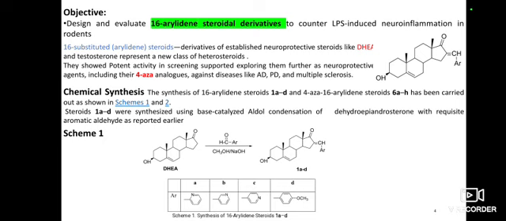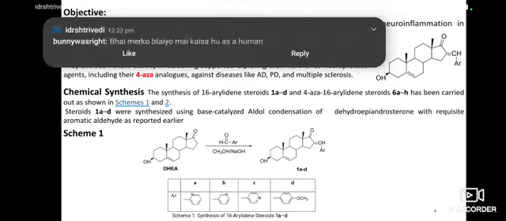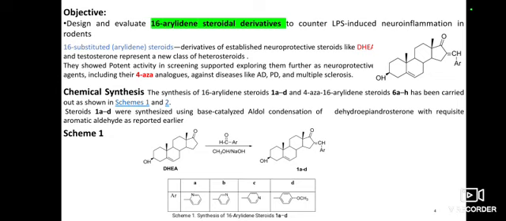Base-catalyzed aldol condensation of dehydroepiandrosterone leads to the formation of the 16 arylidino steroids. We can put different aromatic rings at these groups for the different molecules.